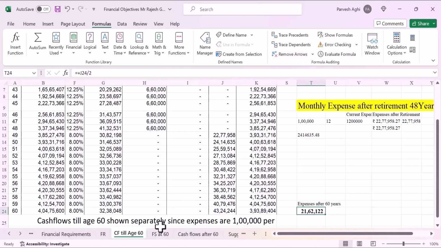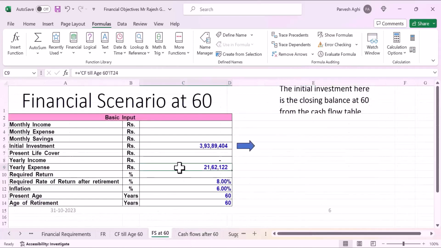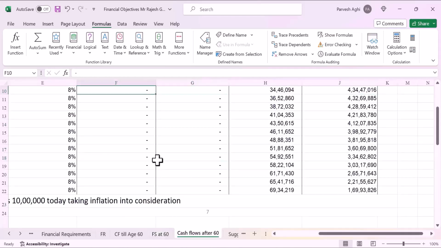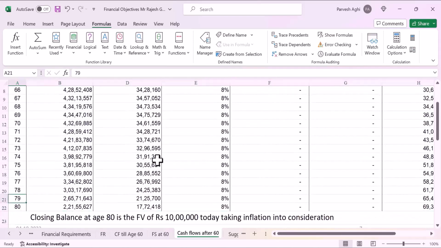So we remove this. So we come to this column again. Here, this is his yearly expense. And now his required rate of return is 8%. The inflation we have assumed is 6%. His age is 60, and the age of retirement will be 60 years. So what we have done is that we have assumed now till the age of 80 how the investments and his return will look like. So the first year is year one. We talk about all the years. Suppose he lives up to the age of 80, we have assumed.